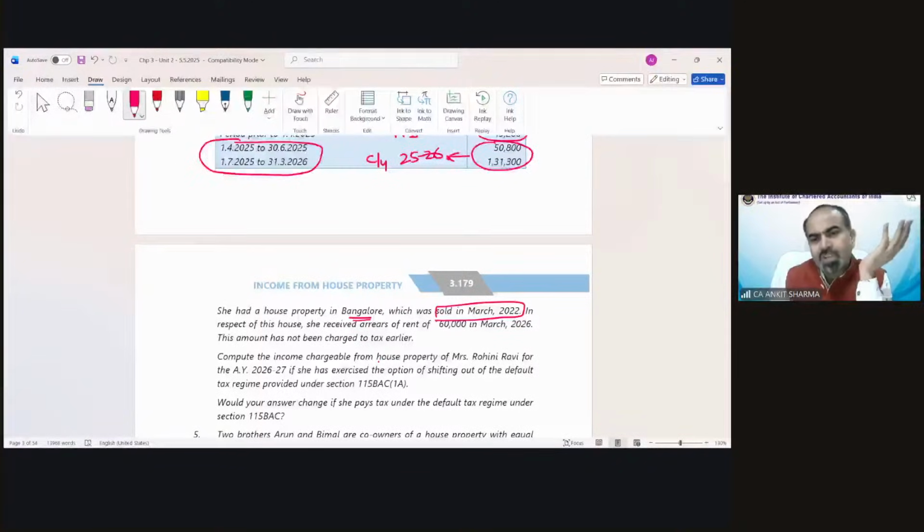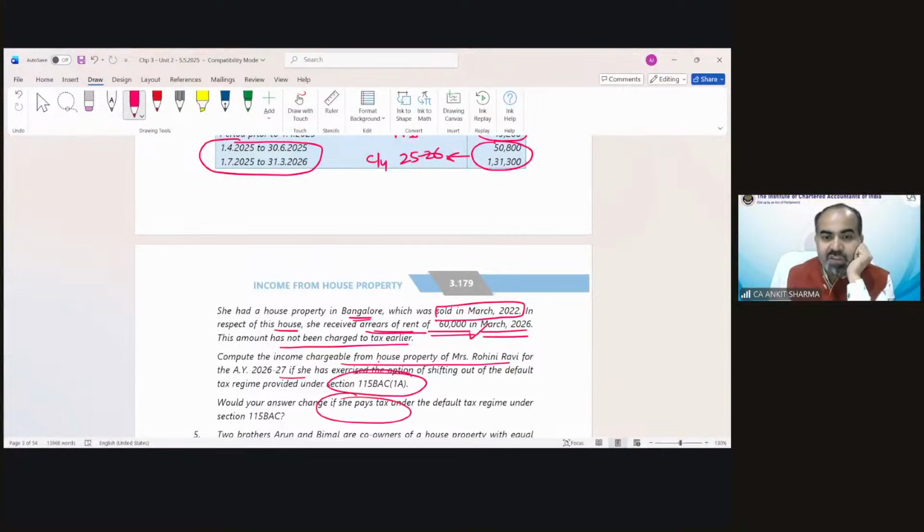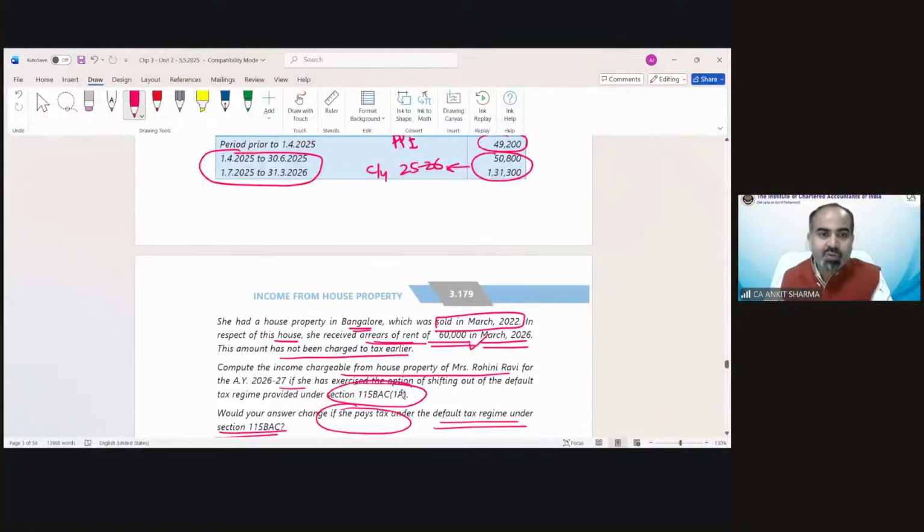So why has the information been given? Due to this. In respect of this house, she received arrears of rent of 60,000 in March 26. So we need to do the treatment of this arrears of rent. This has not been charged to tax in any earlier year. Compute the income chargeable from house property of Mrs. Rohini Ravi for assessment year 25-26 if she is opting out of the default tax regime. Would your answer change if she pays the tax under default tax regime? If she is in default tax regime, the question would be easier. So we are solving this question.